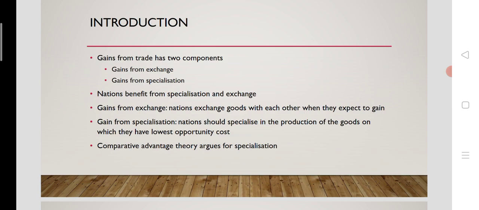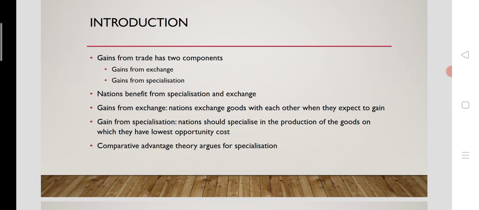Similarly, the nations will specialize in the production of the commodities on which they have the lowest opportunity cost. They should always look for the lowest opportunity cost, kept to a minimum as much as possible.